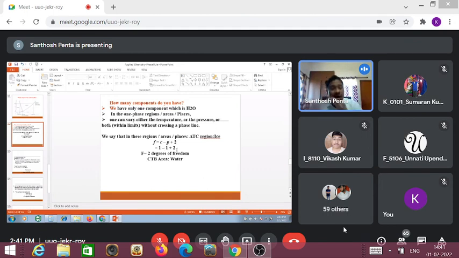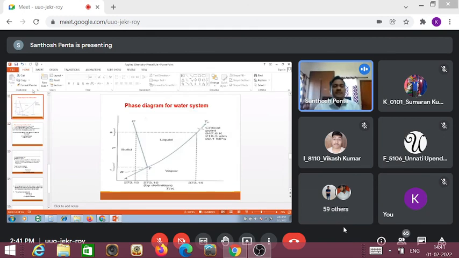That means in all the regions, either this region or this region or this region, if you apply the mathematical formula, you will get 2. That means 2 degrees of freedom are required, that means temperature as well as pressure, both are required to study the equilibrium in the areas.